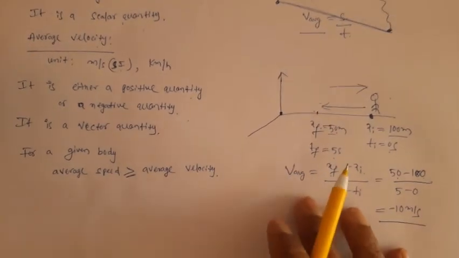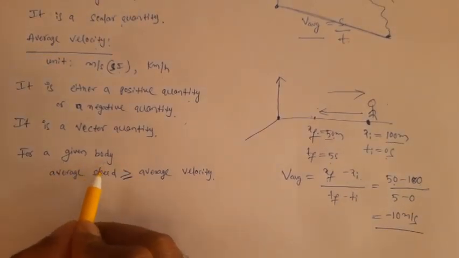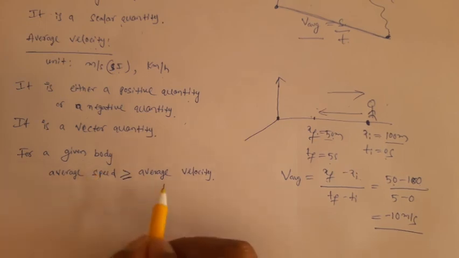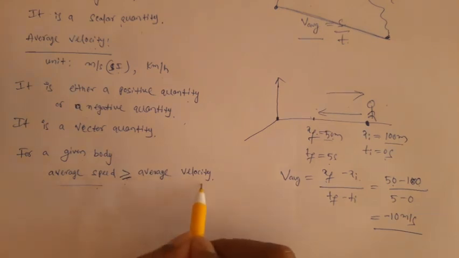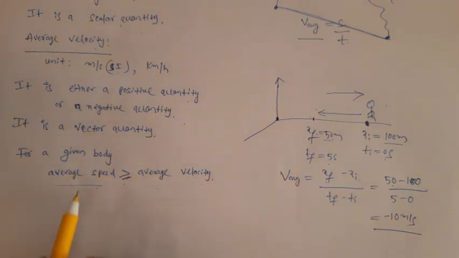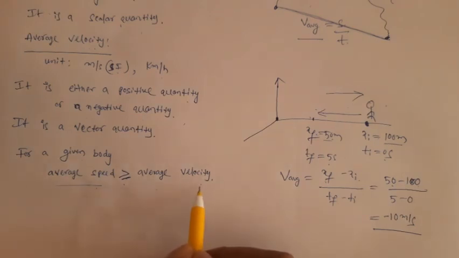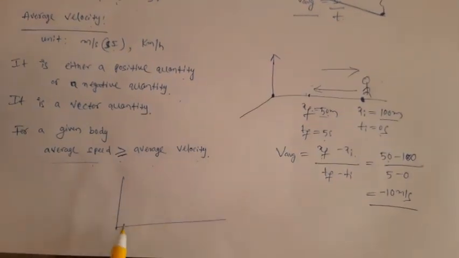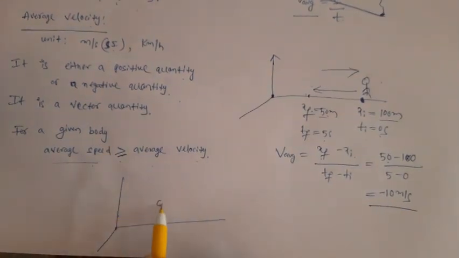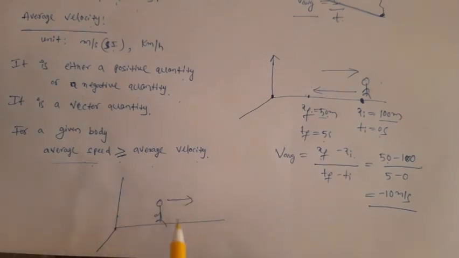For a given body, we have this relation. What is the relation between distance and displacement? Distance is always greater than or equal to displacement. In a similar manner, average speed is always greater than or equal to average velocity. In only one particular case, average speed and average velocity become the same. The case is when a body moves, suppose this is your frame of reference, toward the positive direction like this.